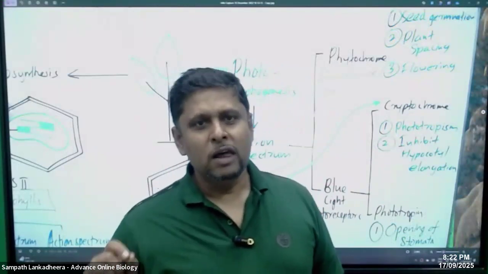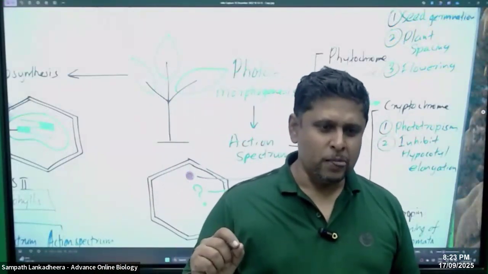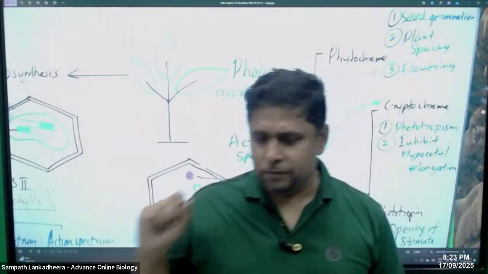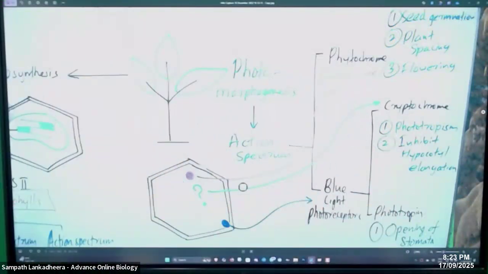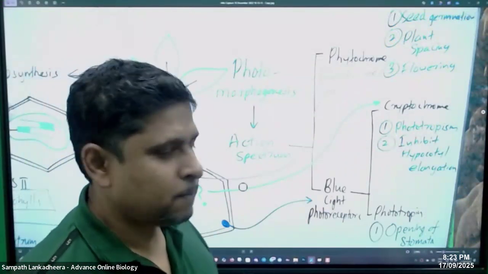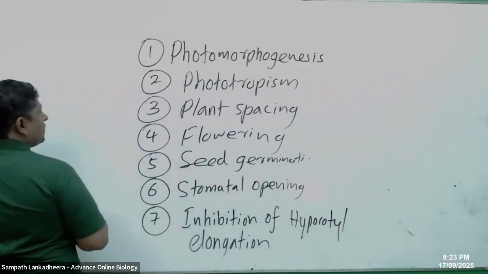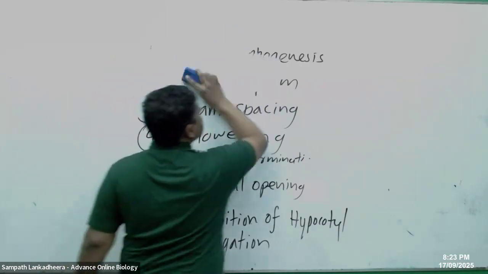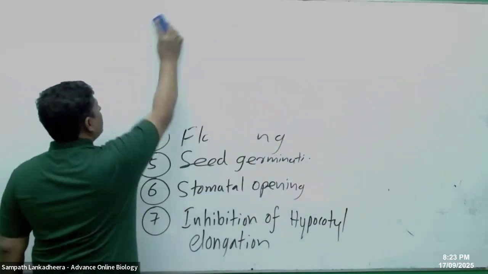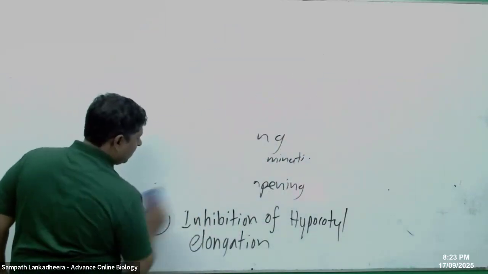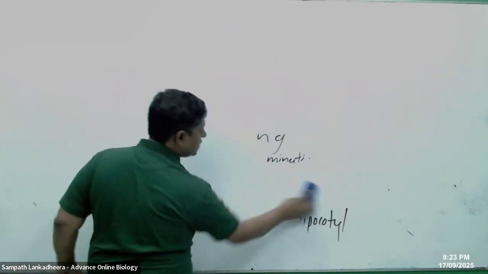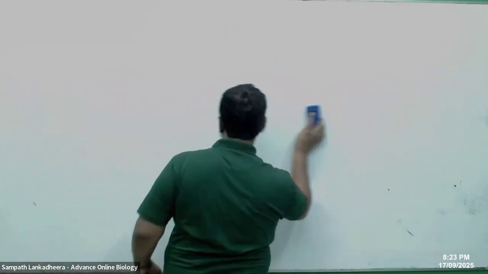And then we talk about phytochromes. Phytochromes are photoreceptors. Now, these phytochromes are special because you have to understand, phytochromes are present in two forms, PR and PFR.